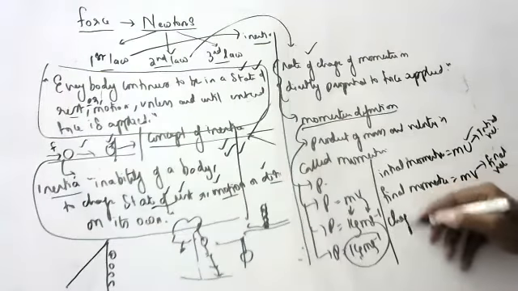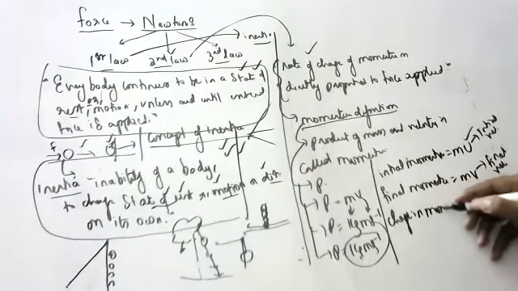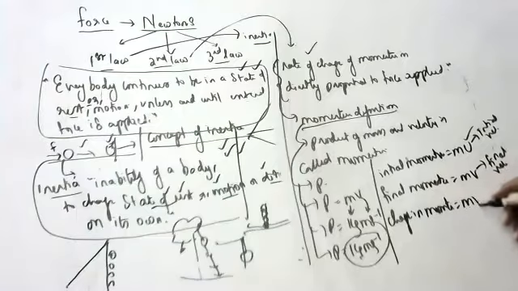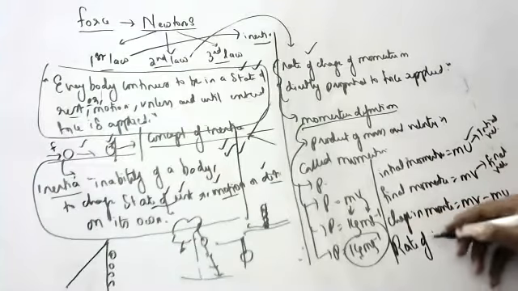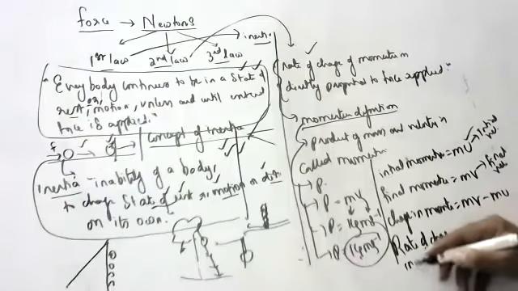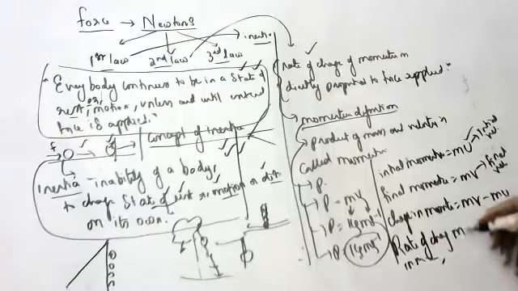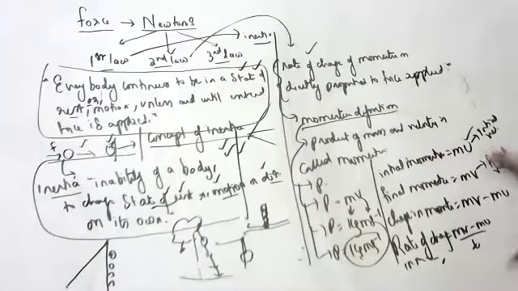Change in momentum means what we can write, children? MV minus MU. Change in momentum means final momentum minus initial momentum. Rate means what, children? Rate means MV minus MU by t. In physics, rate means by t, children.